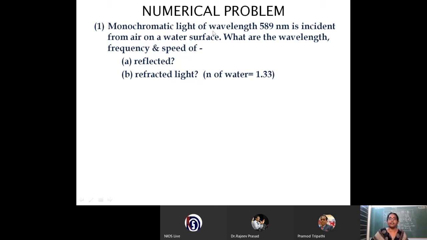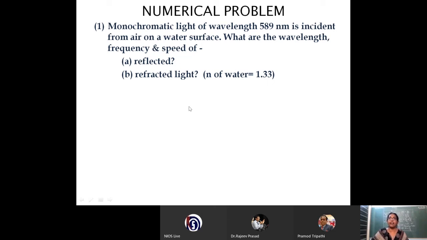So in the first line we have a data: lambda is equal to 589 nanometer. There is no other data given in the second or third line. Last, in brackets, N of water is given. What is this N of water? It is the refractive index of water, equal to 1.33.